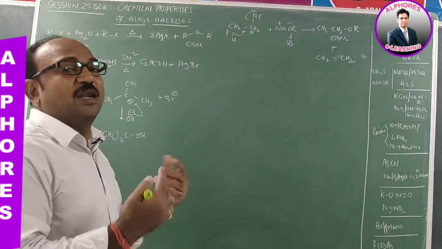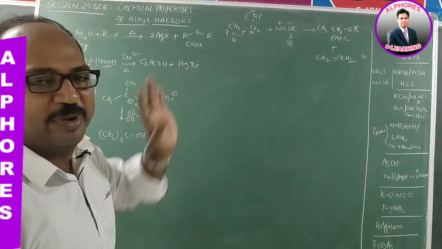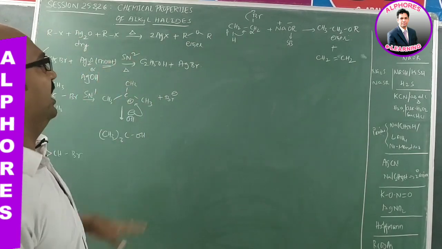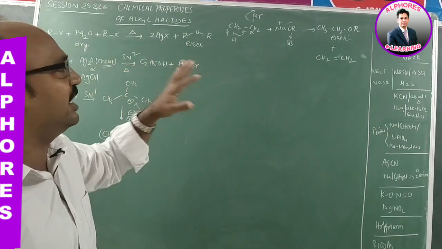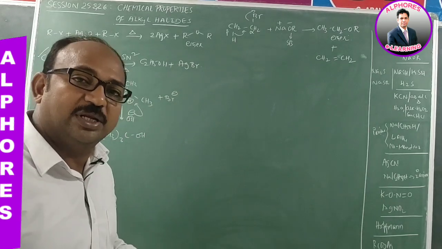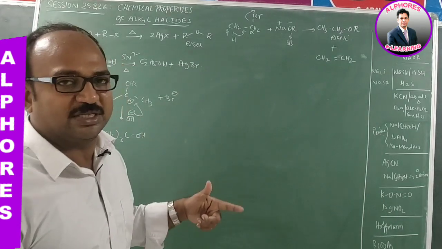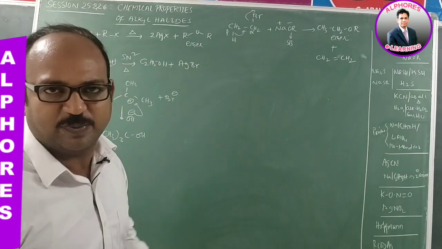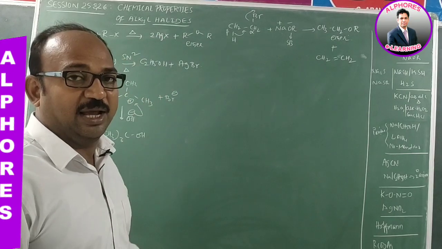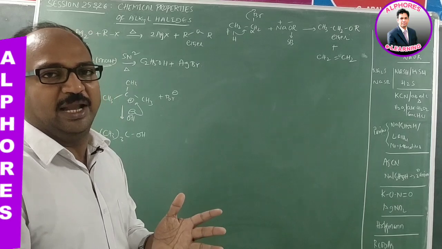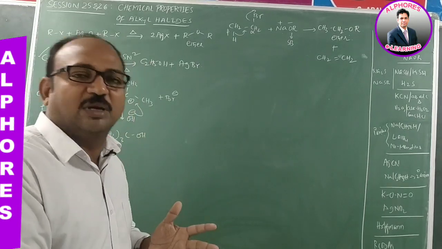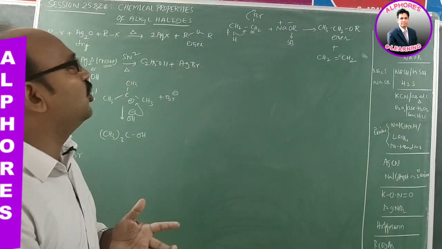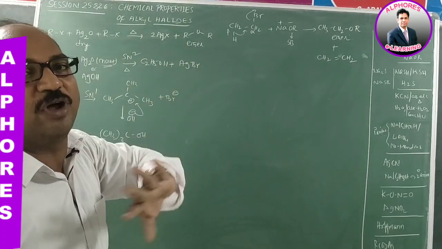Okay, fine. If it is elimination, which elimination is it, E1 or E2? For E1 elimination, carbocation formation is a must, but here carbocation formation does not take place, because it is a primary alkyl halide. Since it is a primary alkyl halide, it is not able to form a stable carbocation, hence there is no possibility of the E1 mechanism.